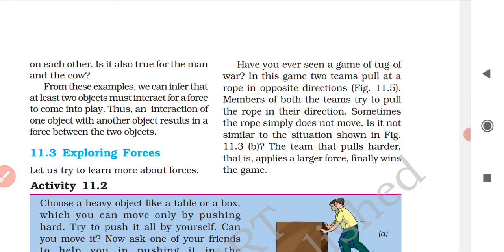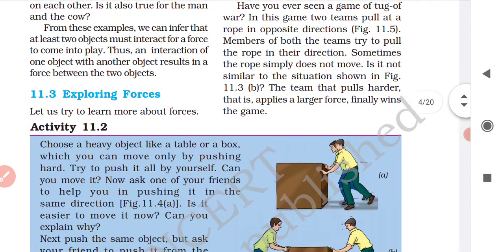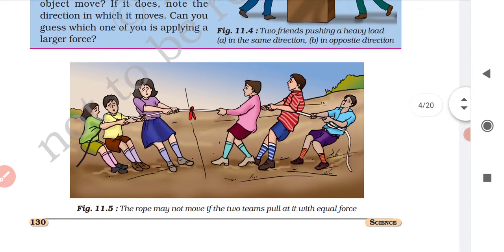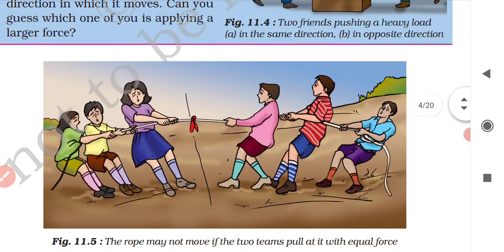Members of both teams try to pull the rope in their direction. Sometimes the rope simply does not move. If the rope does not move, what can we say then?